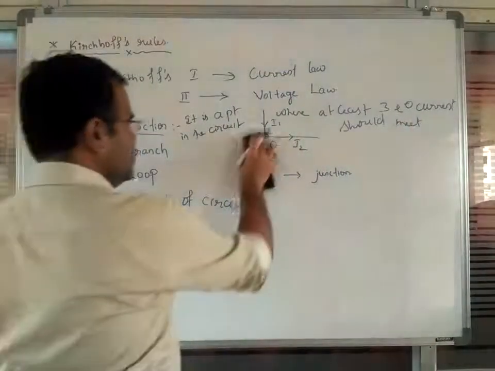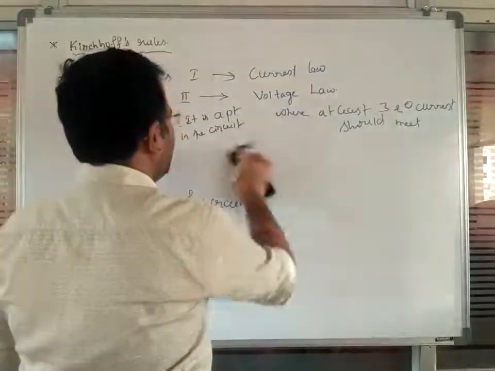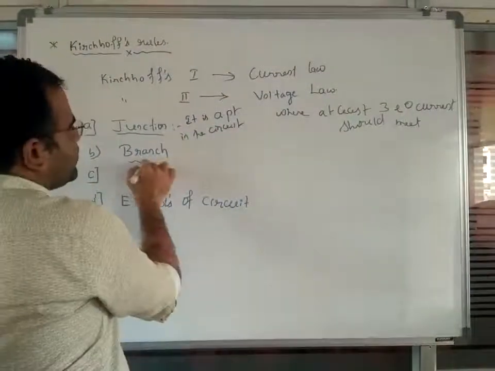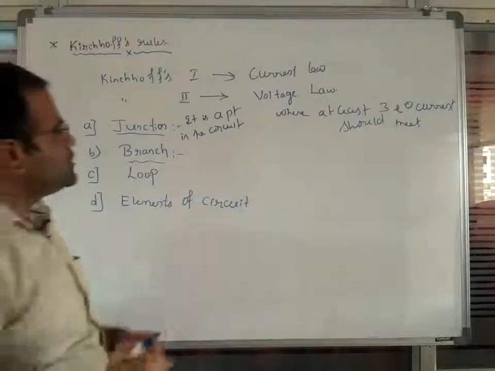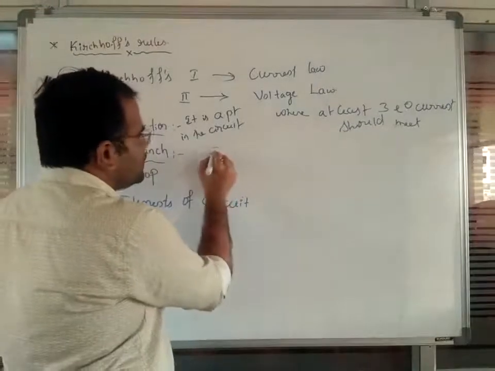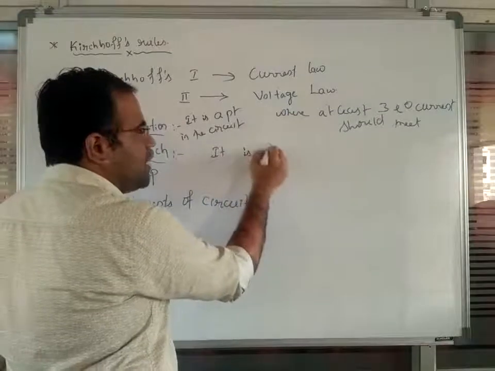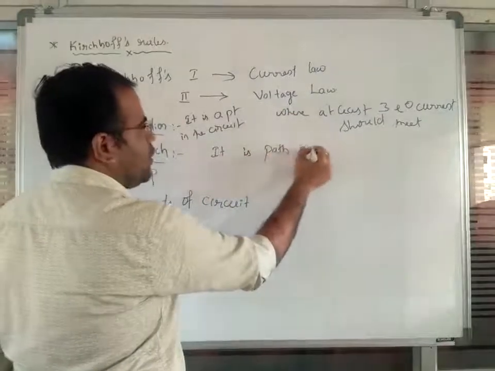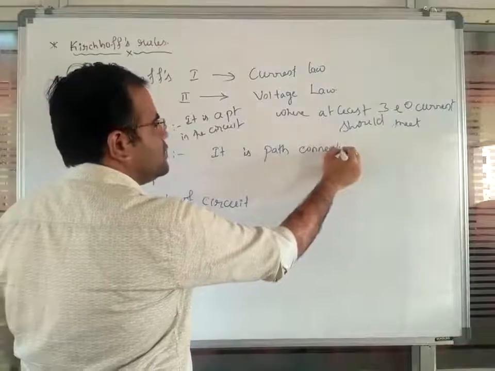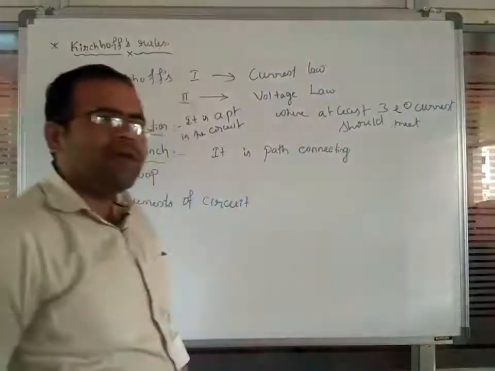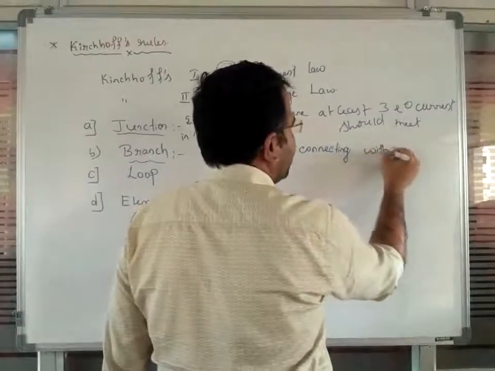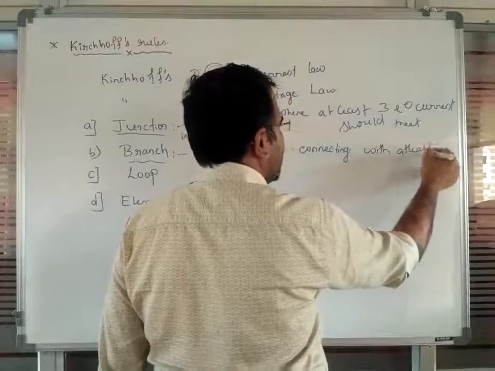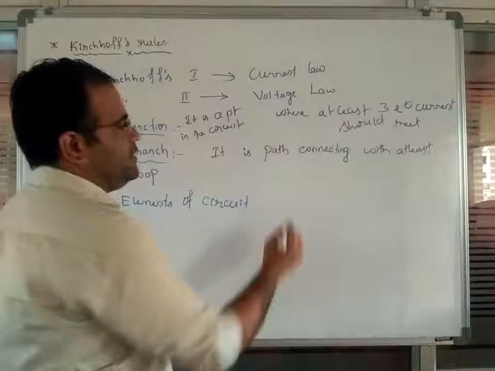Next, after getting the junction point, let us see the meaning of a branch. In order to understand, it is a path. It is a path connecting at least 2 junctions here.